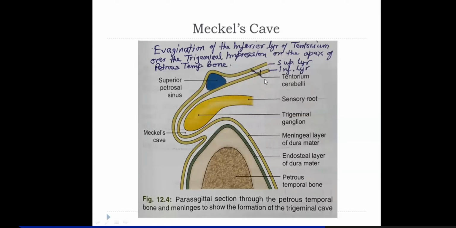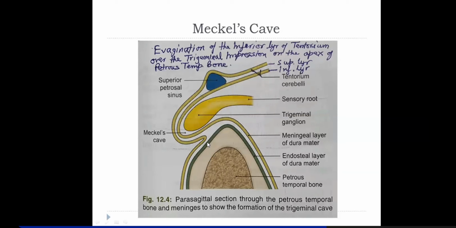So a recess is formed at the apex, which pulls the dura along, covering the Gasserian ganglion over the trigeminal impression.